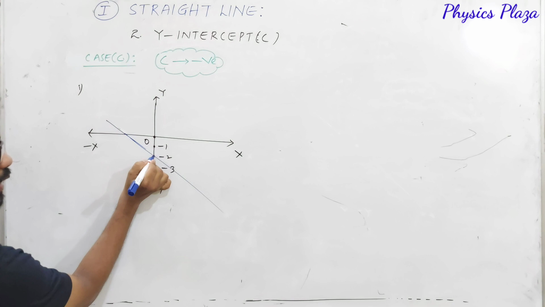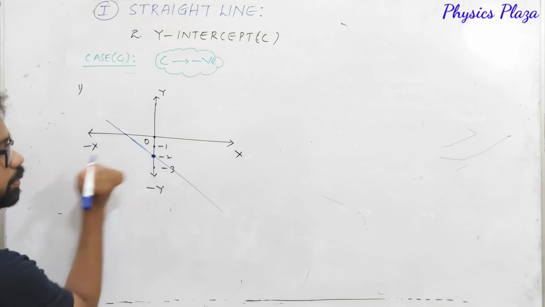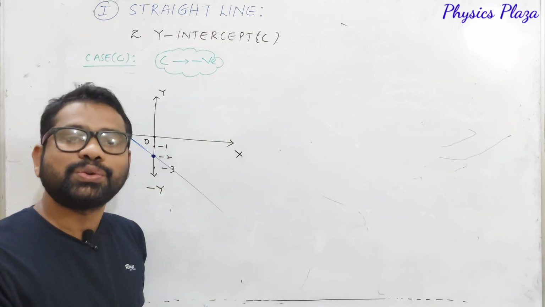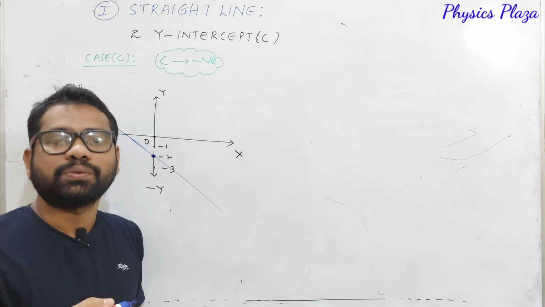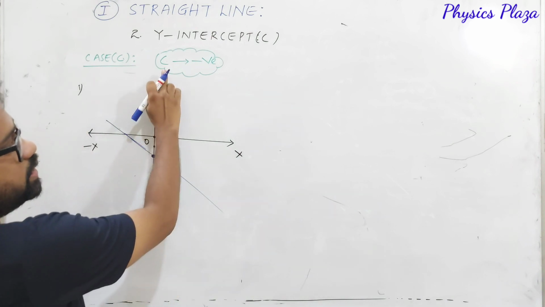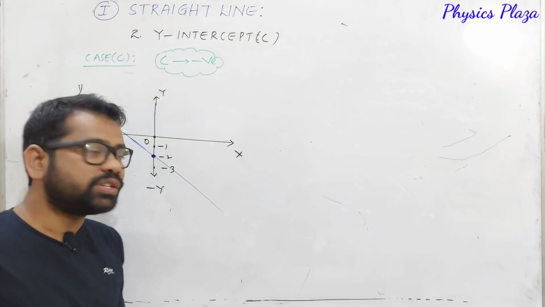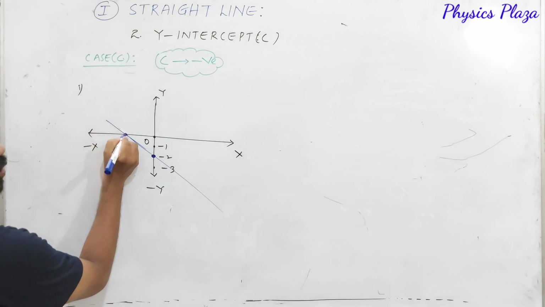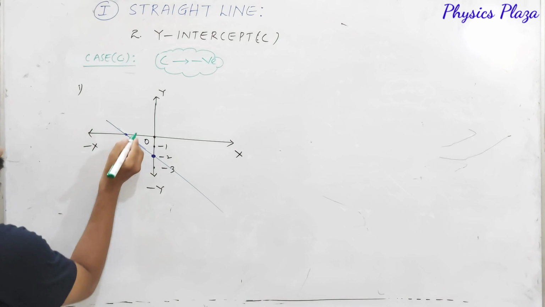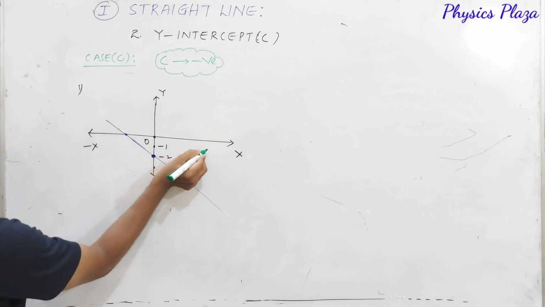Straight line. So look at here. Now what is the y-intercept value here? -2. It is -2. So as it is -2, we can say the y-intercept is negative only. But what about slope in this case, dear children? Look at here. Slope means how to find out? From positive x-axis, like this.